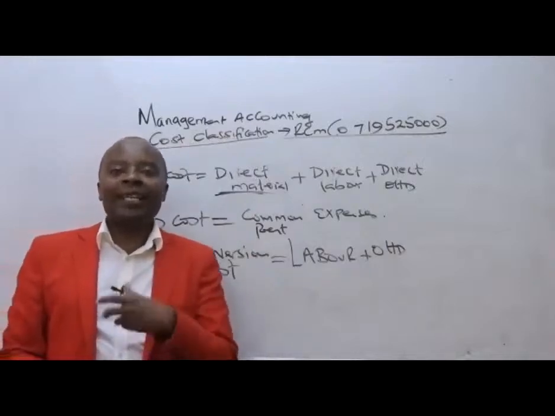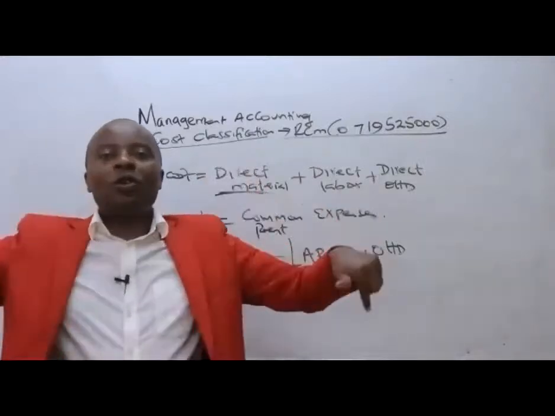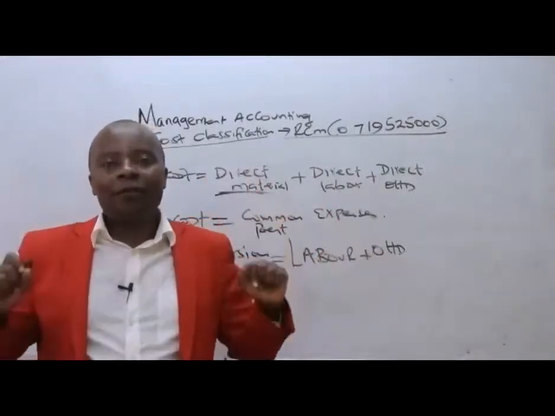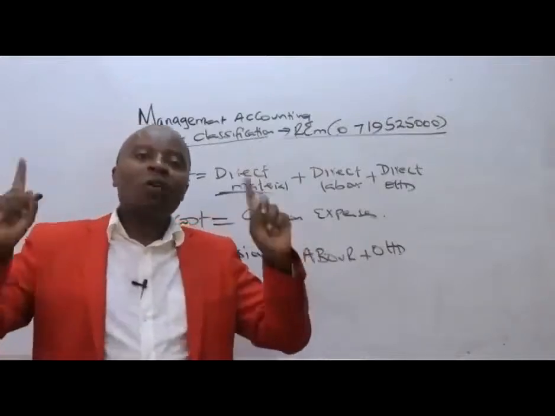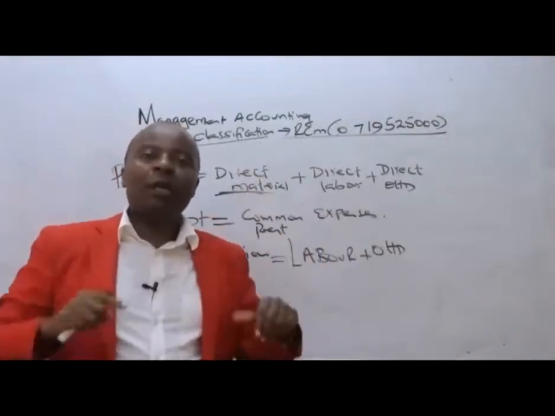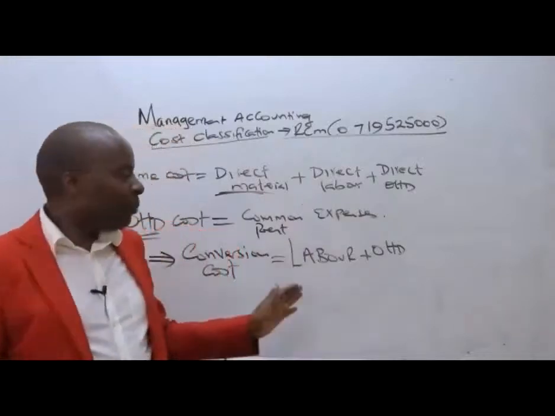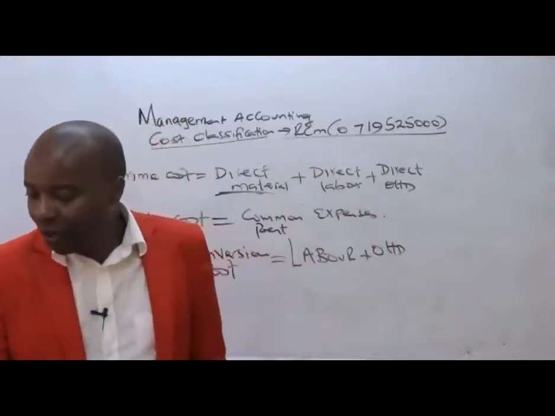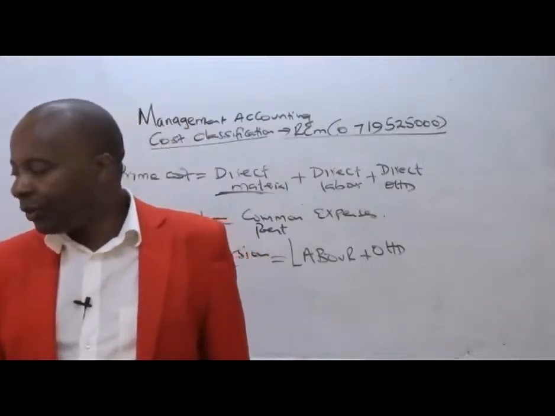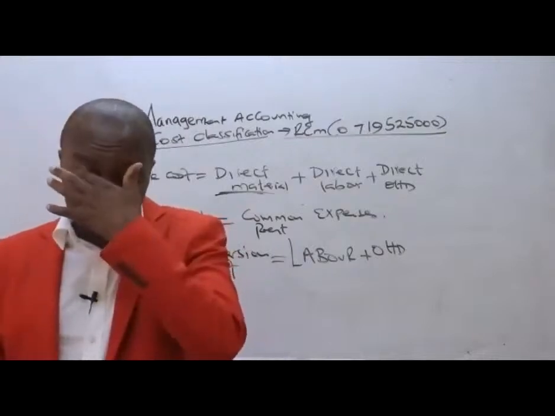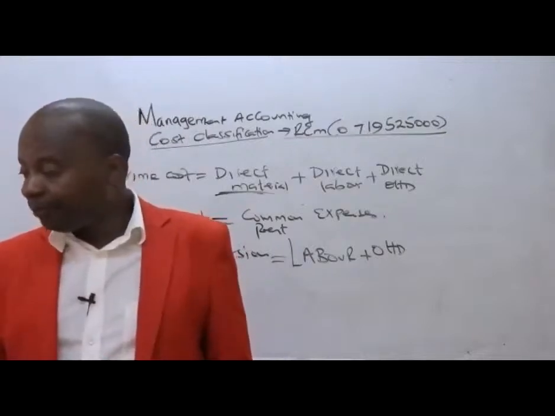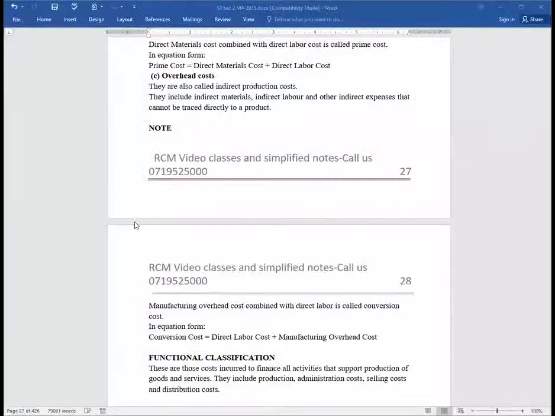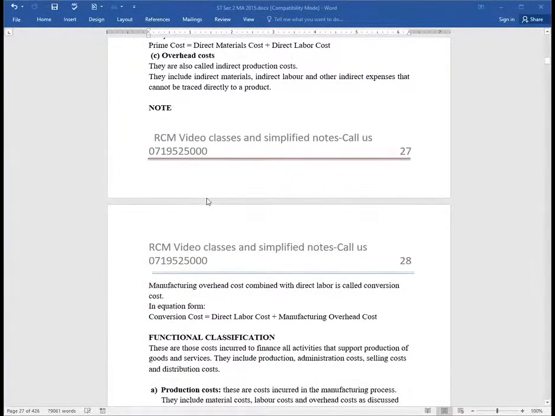Because for you to convert, like now my timber, I will need a physical space, which I'm paying rent for. I will need workers to come and help me out to be able to carry out the conversion. So very importantly, for us to understand this from the word go. So ladies and gentlemen, what we are saying in this case is that we can classify costs in accordance to whether they are manufacturing or non-manufacturing.